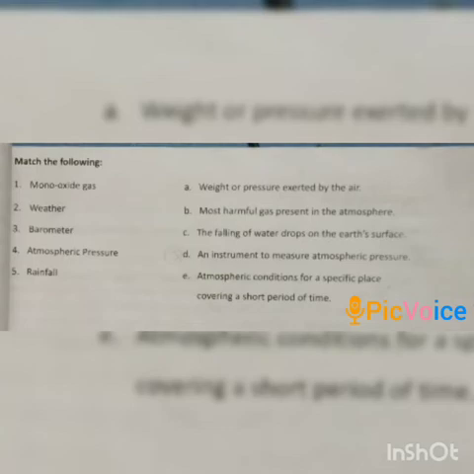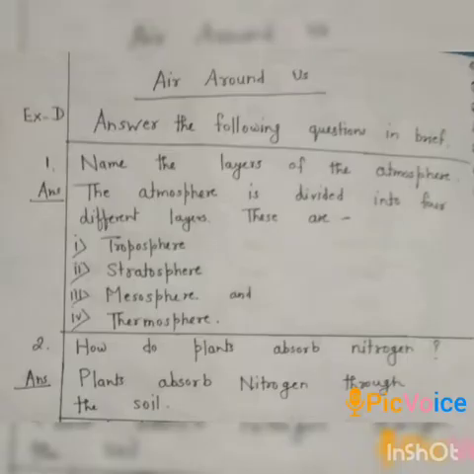Now come to exercise D, that is answer the following questions in brief. Let's see first question, name the layers of the atmosphere. Answer is, the atmosphere is divided into 4 different layers. These are troposphere, stratosphere, mesosphere and thermosphere.